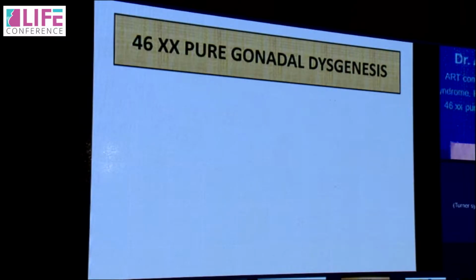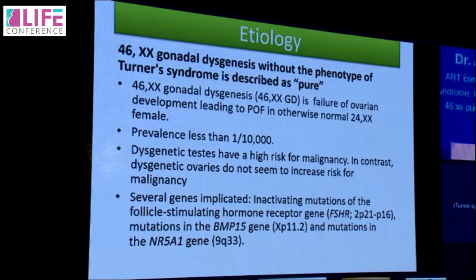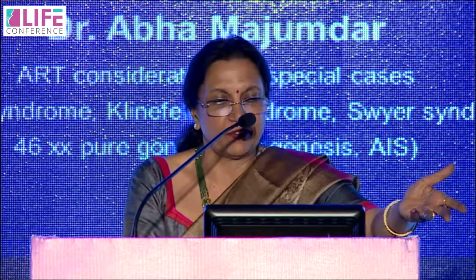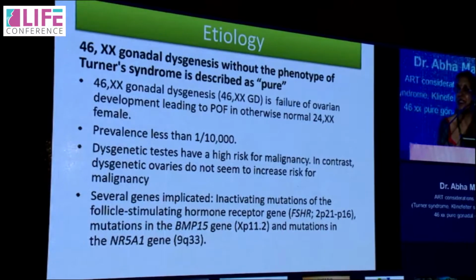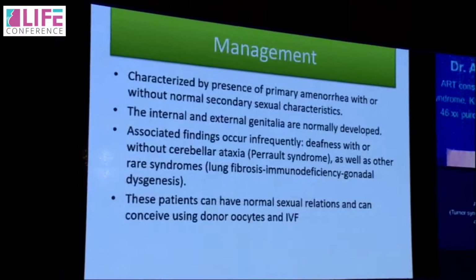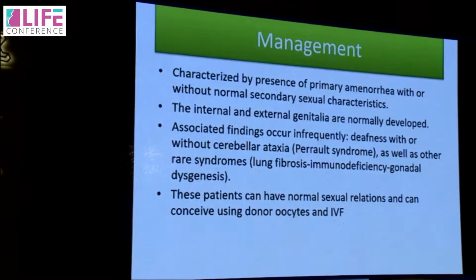The last one is 46XX pure gonadal dysgenesis. When you do a karyotype, you find 46XX, but you will find streak gonads, almost no gonads, and they present like POF. So these are cases where you find no defect on karyotype and yet there are no gonads. The very important thing I want to bring to your attention is that dysgenetic testes have a high risk of malignancy and hence have to be removed. In this condition, dysgenetic ovaries do not seem to increase the risk for malignancy, so they don't need to be removed. And the last is management. Again, as in POF girls, let the uterus grow. A donor egg is good enough.